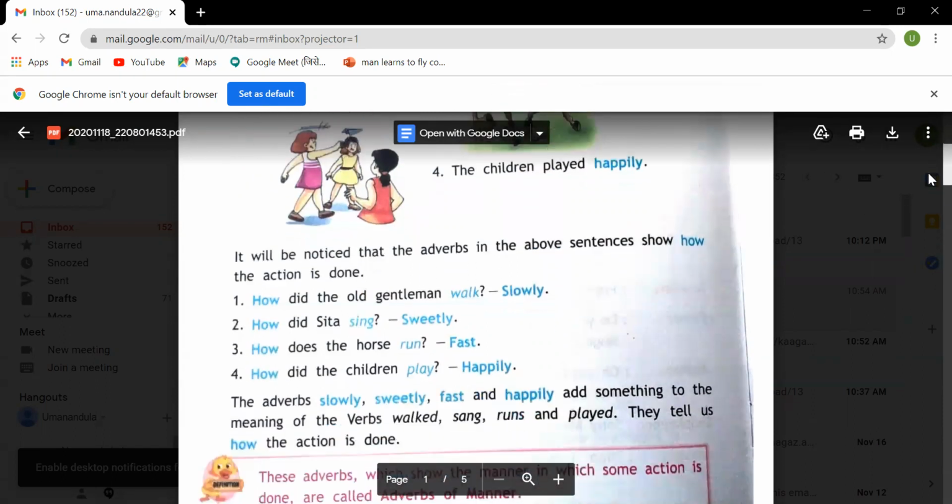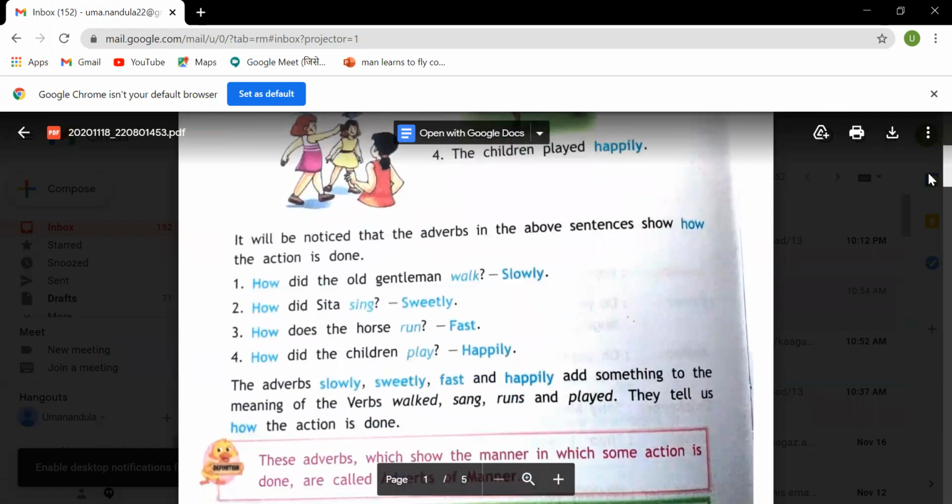So when you notice how the action is done, like how the old gentleman walked slowly, Sita sang sweetly, fast, happily, these all add something to the meanings of the verb. Singing is a verb, running is a verb, playing is a verb, but how they sang? Sweetly. How the horse ran? Fast. You should not say fastly, children. There is no word fastly. Only we have to use fast.